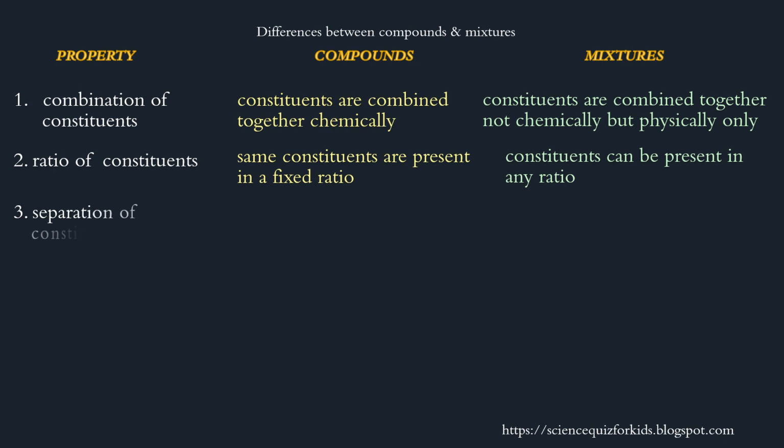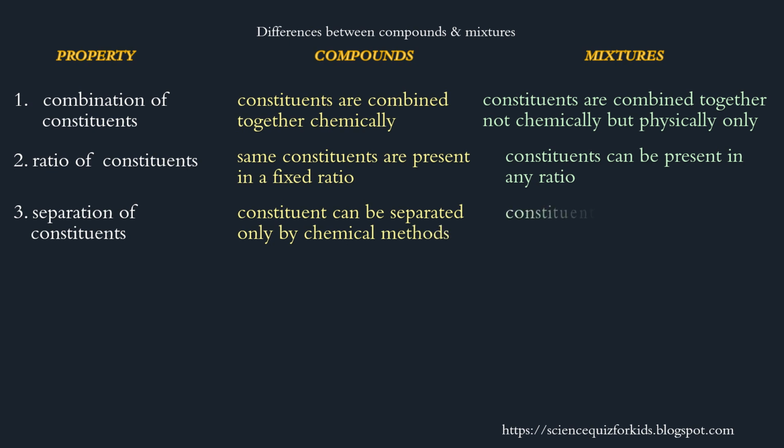Third property: separation of constituents. Compounds: constituents can be separated only by chemical methods. Mixtures: constituents can be separated by physical methods.